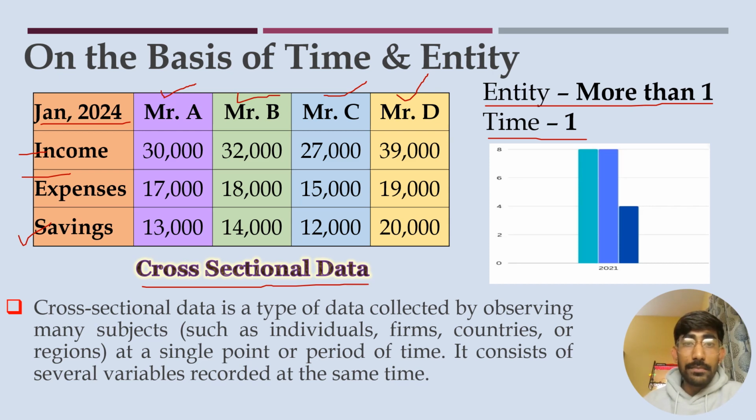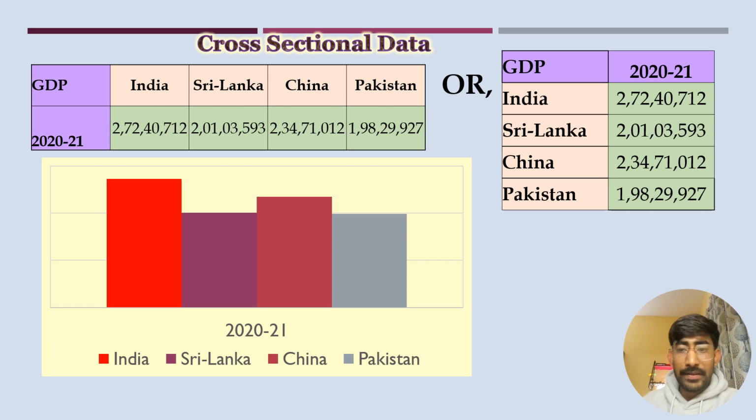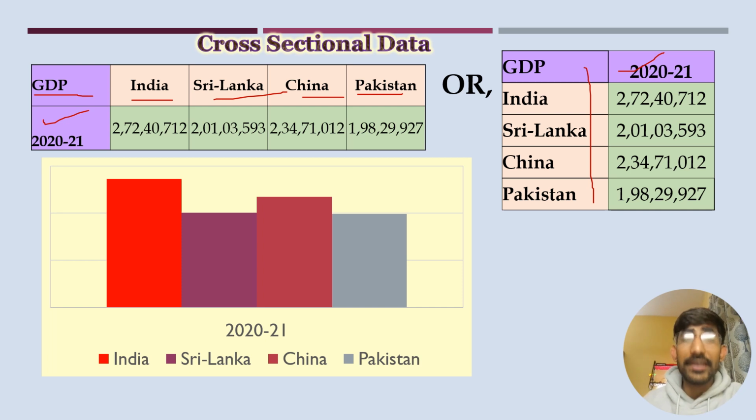So let us take a practical example. Suppose we have considered GDP for different countries in the same year 2020-21, that is India, Sri Lanka, China and Pakistan. Or we can also present this in this format. The time frame is the same, that is 2020-21, and there are four different entities, India, Sri Lanka, China and Pakistan, and we have plotted this in this histogram. This type of data is known as cross-sectional data.